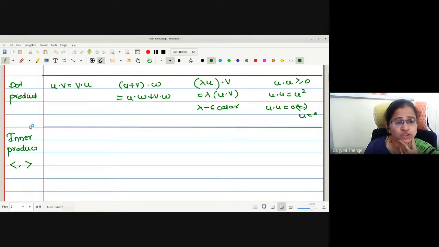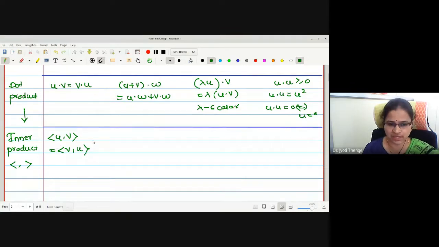Therefore, if I want to make a generalization, it should follow symmetricity, right? Can I write the inner product of u with v is the inner product of v with u? This should be the same. What should be linearity?